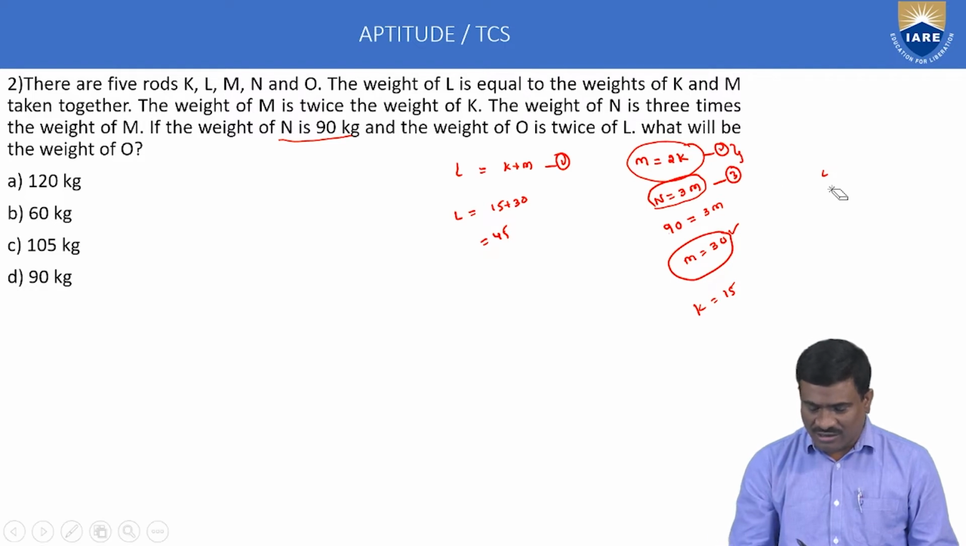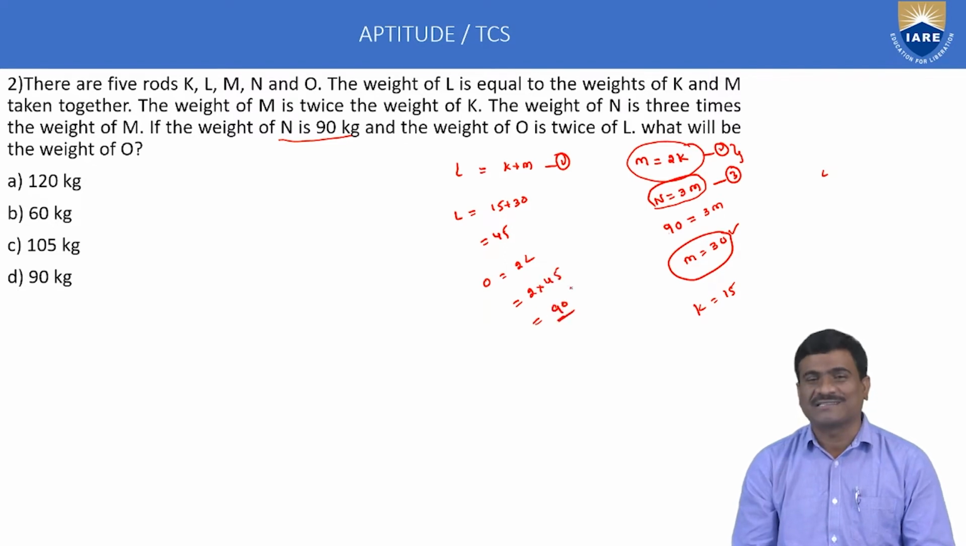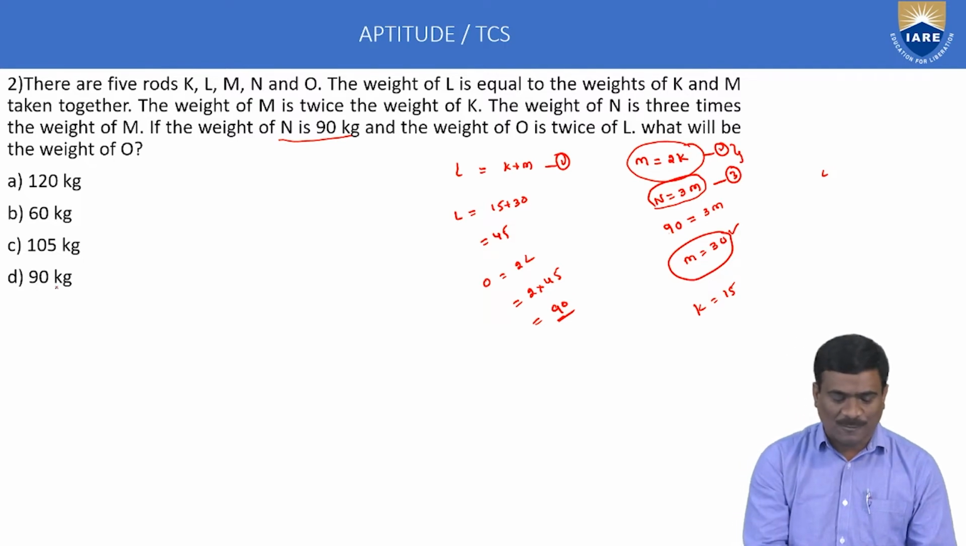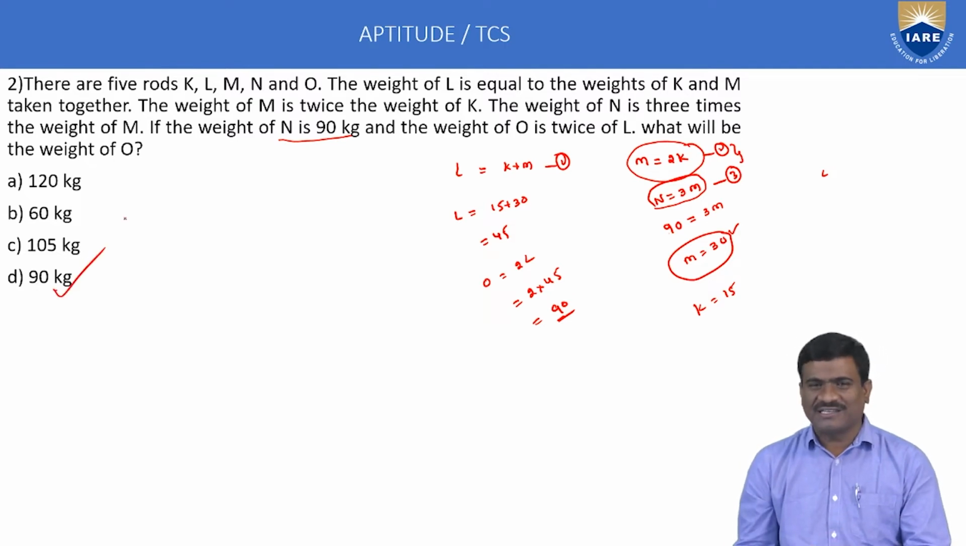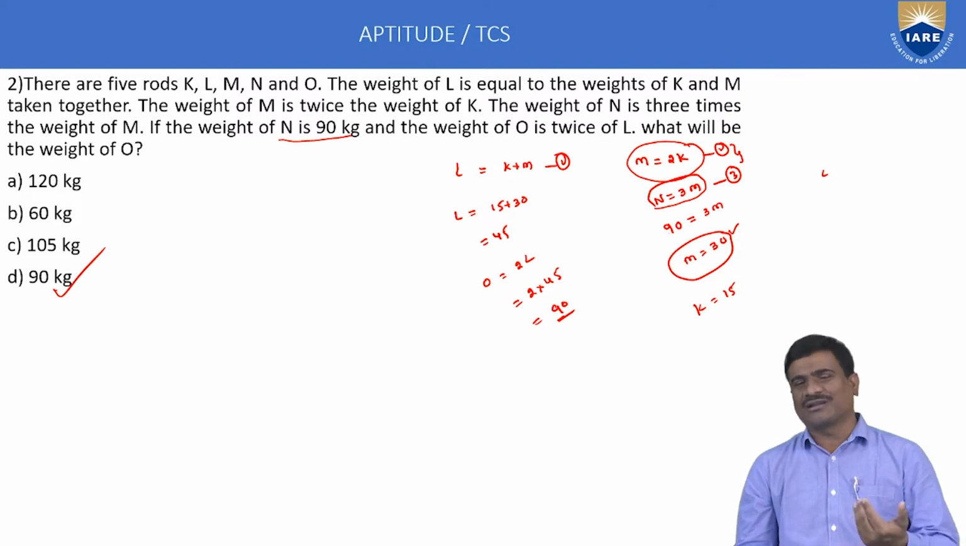Next, finally, the weight of O is twice of L. Twice means double. O is equal to 2 into L, where L is 45. Then 2 into 45 is equal to 90. Therefore, the O weight is equal to 90. So option D only is correct. This is about simplification, the linear equation solving method. All terms are clearly given.